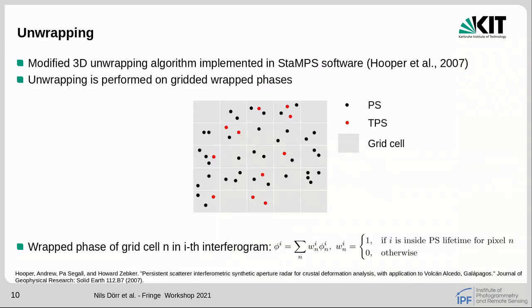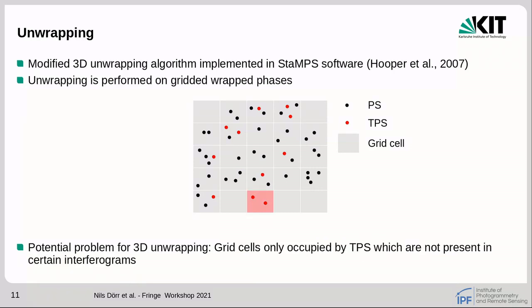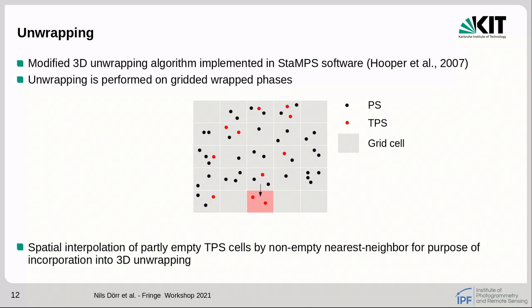Finally, the selected PS and TPS are jointly unwrapped using a modified version of the 3D unwrapping algorithm implemented in the STEMS software. The unwrapping in STEMS is performed on gridded wrapped phases. We also add the phases of TPS to this gridding operation for interferograms inside their lifetimes. It might be the case that certain grid cells are only occupied by TPS, which are not present in certain interferograms. We interpolate these grid cells in the given interferograms by non-empty nearest neighbors for the purpose of incorporating them into the 3D unwrapping.